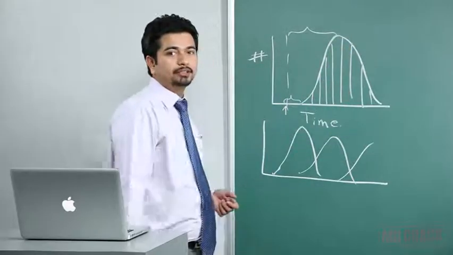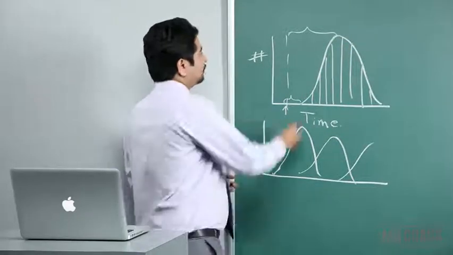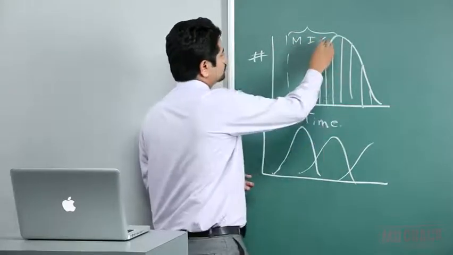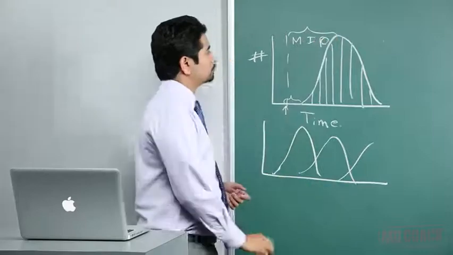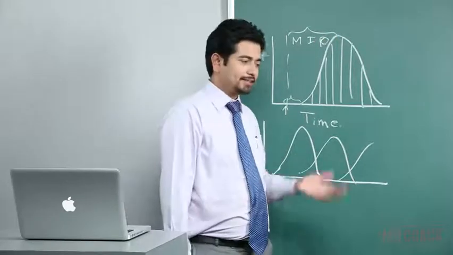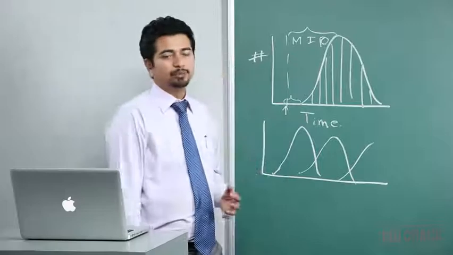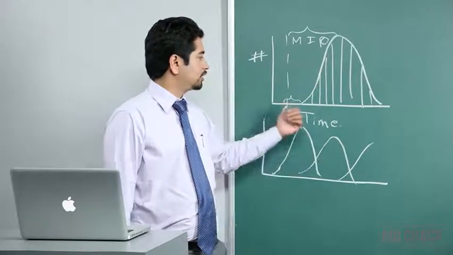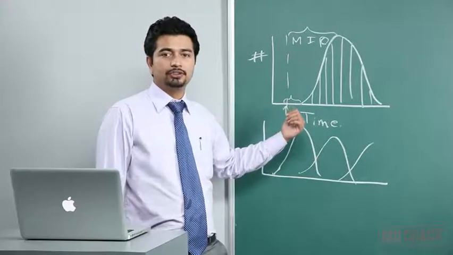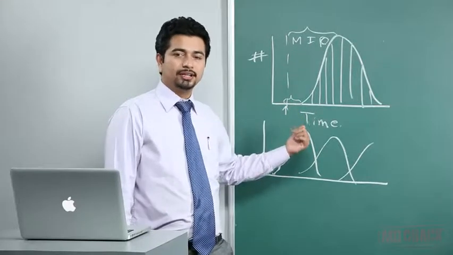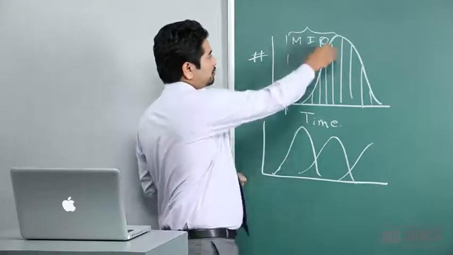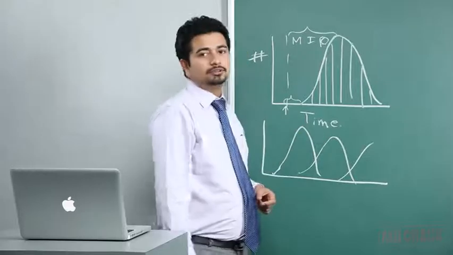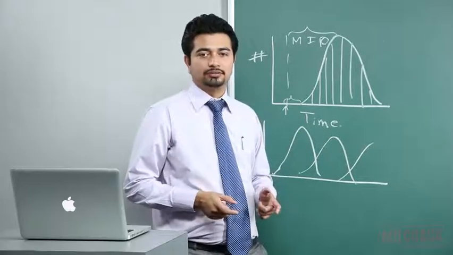this one. This is called the median incubation period. As the diagram demonstrates, median incubation period is the time required for 50% of the cases to occur following the exposure to an etiological agent. So this time interval is called the median incubation period, and this is a very important factor in epidemiology.